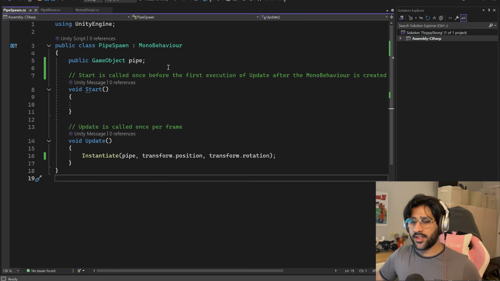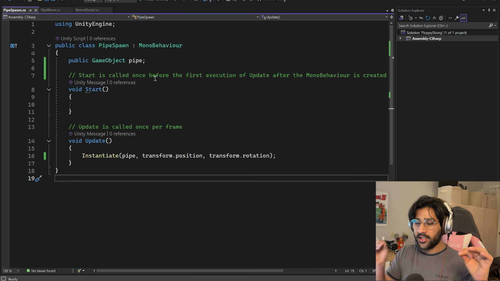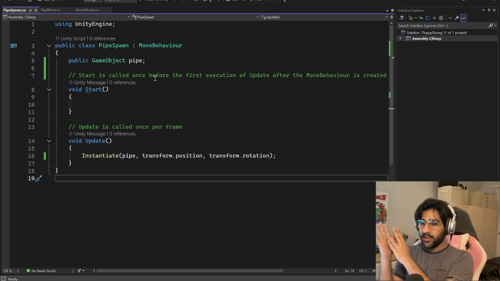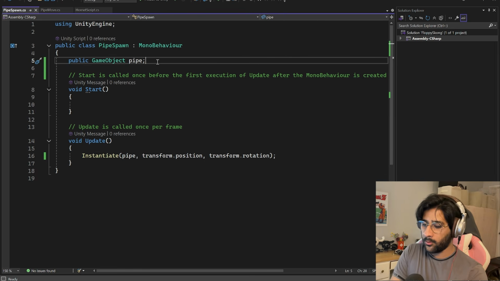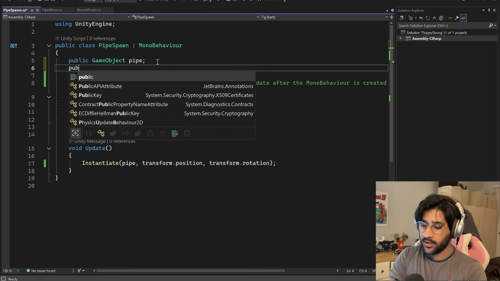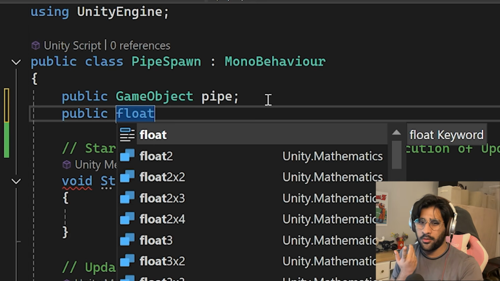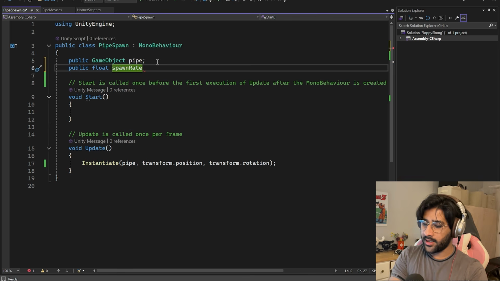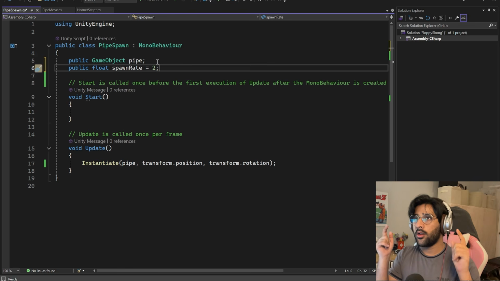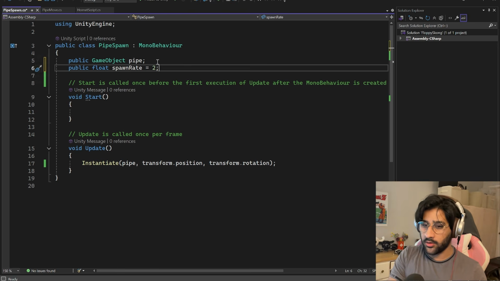Okay, so apparently to fix this, because it's spawning the pipes every frame, that's why they look joined together, because it's just continuously spawning the pipes as fast as it can. We need to give it a timer. So first of all, we need to make another variable right here. Make it a float. I don't know why, even though I think int would work. We'll call it spawn rate, and we'll give it a spawn rate of 2, basically like 2 seconds. Yeah, that would be good enough for it to spawn in.